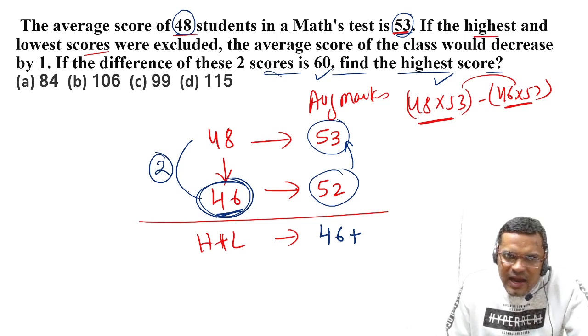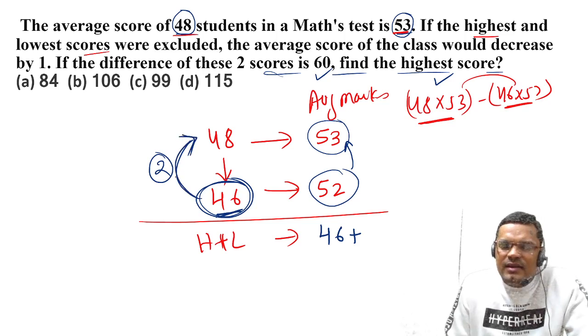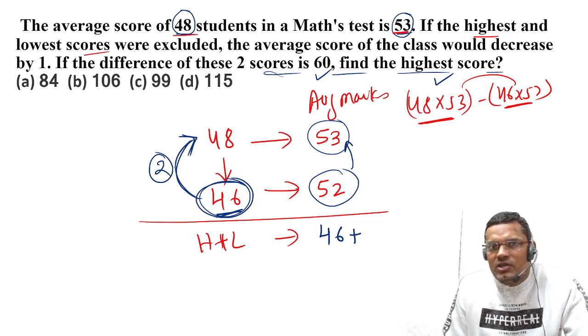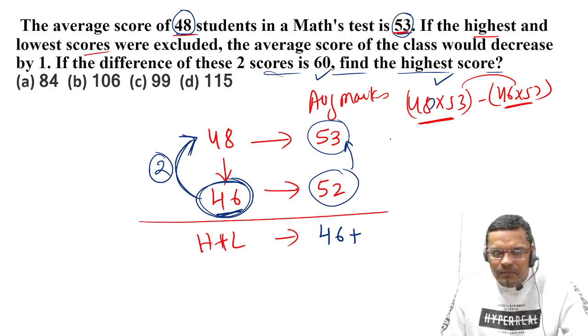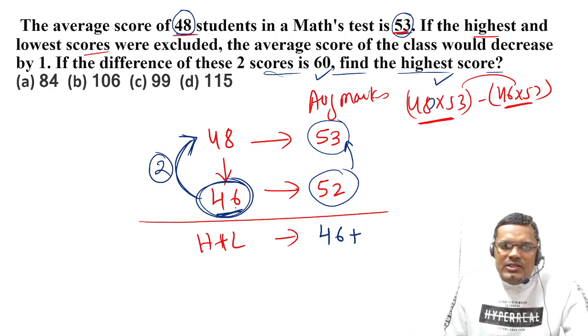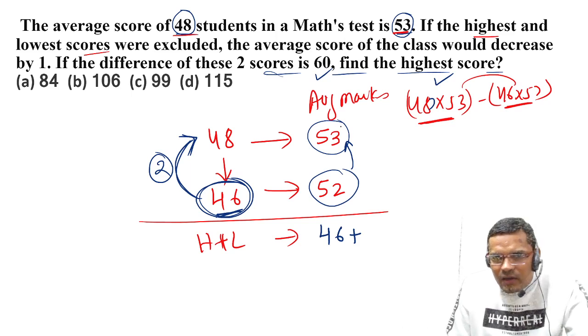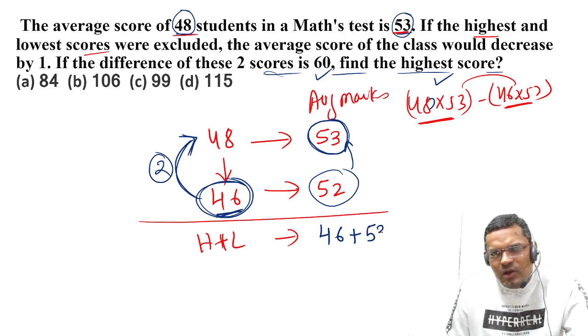Now after adding them, we are doing it in reverse. So this is known as reverse engineering, right? We are doing this part in the backend, right? So now every student has 53 marks. So both these 2 students who were excluded will also have 53 and 53.